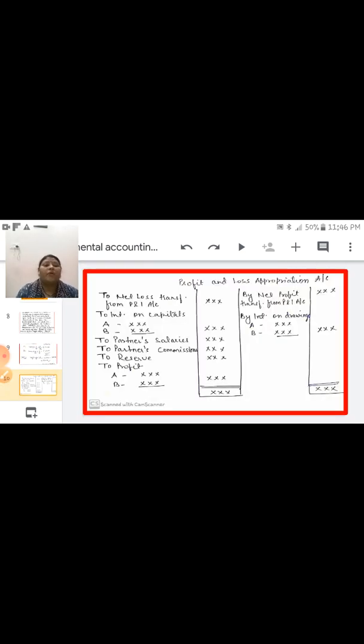Next is the profit and loss appropriation account. Profit and loss appropriation account, this is the format.